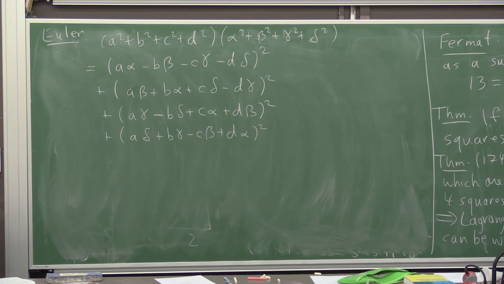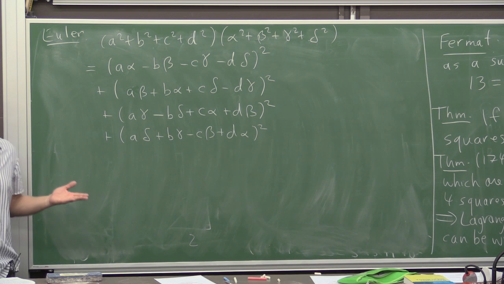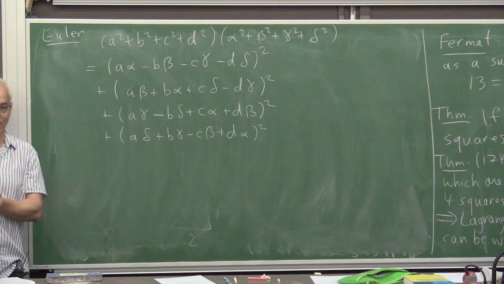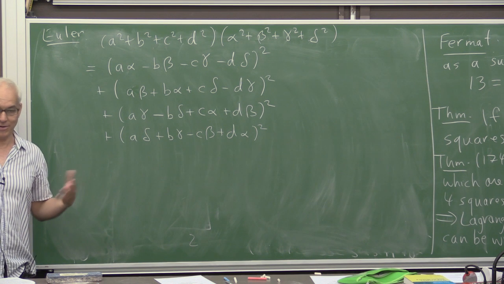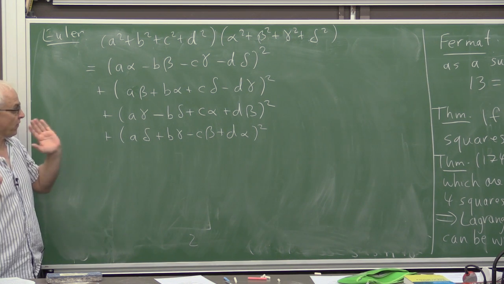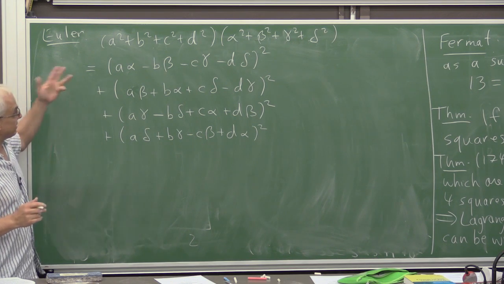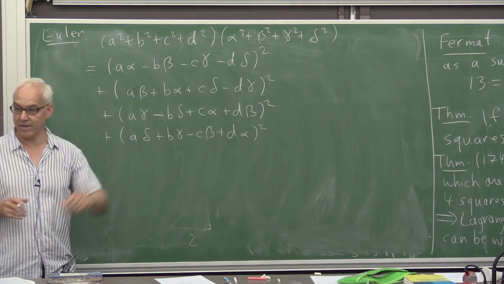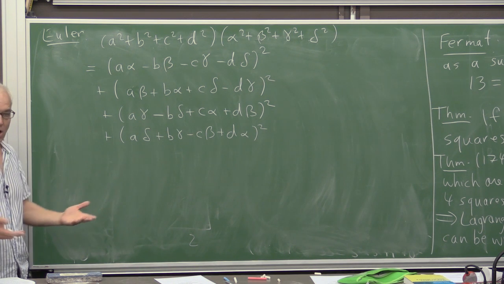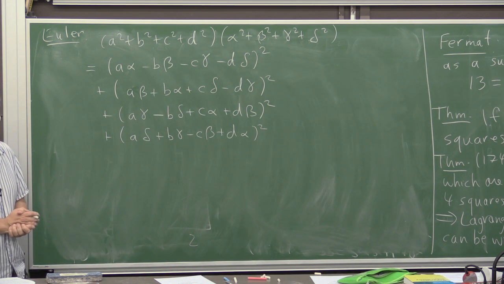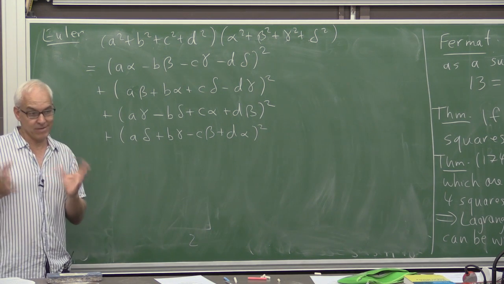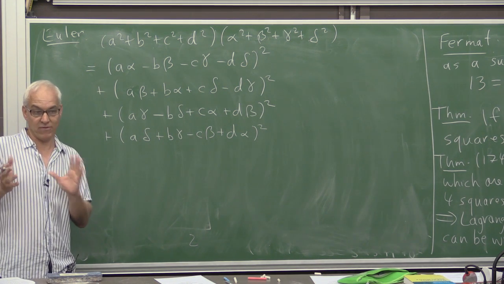So this is an identity in the sense that if you expand out the left-hand side and you expand out the right-hand side and simplify, you see that they're both exactly the same. So this is true for all numbers A, B, C, D, and alpha, beta, gamma, and delta. And it's some kind of four-dimensional analog of the Diophantus identity that's responsible for the multiplicative property of complex numbers.